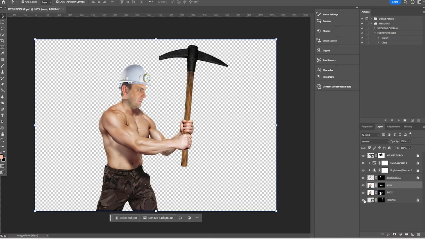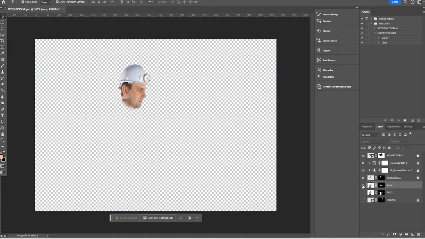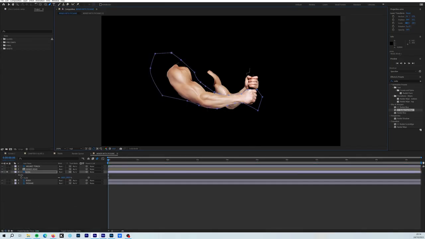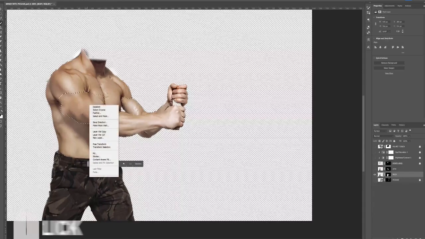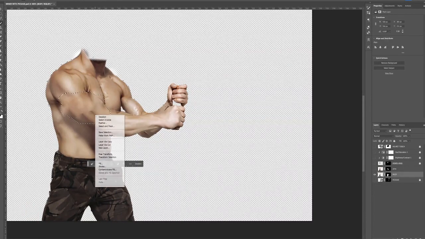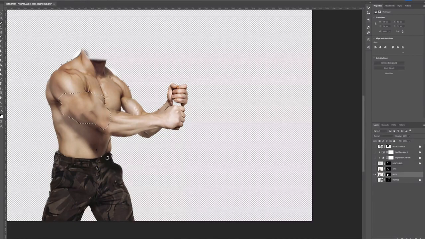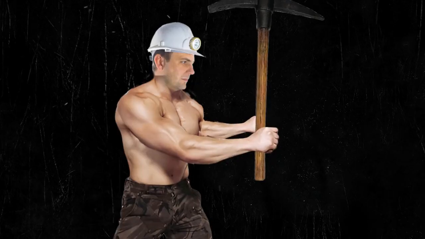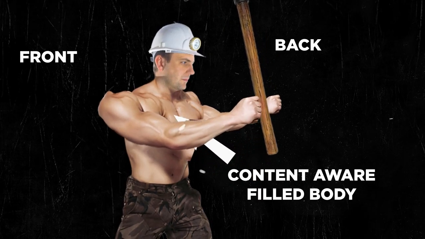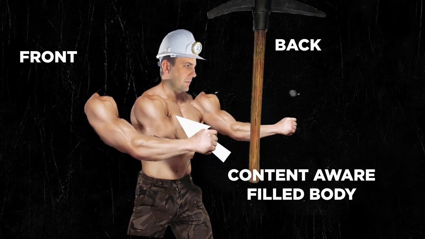So we've got our man who has been composited. To make the pickaxe raise up, we're going to have to isolate this guy's arms, and I'm going to name one right arm and one left arm, and I'm going to use the content aware tool and the layer mask tool to fill in the space on the front of the body where the arm was. So as the guy raises his arm out with the pickaxe, we're not just going to reveal where the arm was originally, so we need to fill up that space with body image.